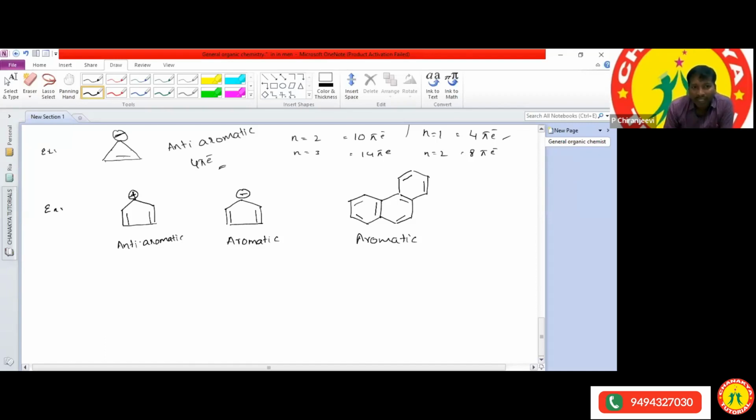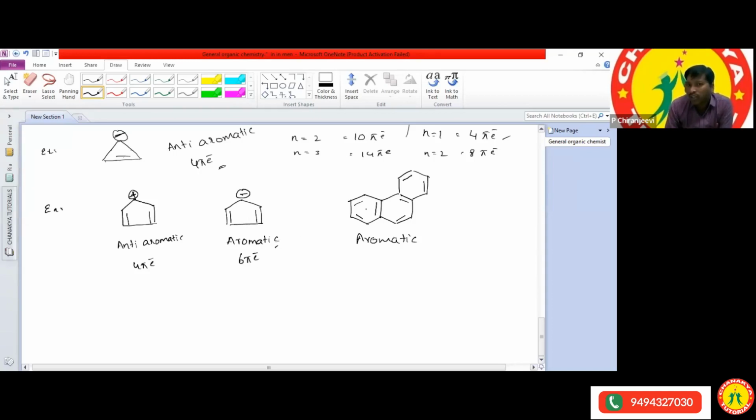Sir, first one is anti-aromatic because conjugation is there, planar structure is there, but it has only 4 pi electrons. But in the second structure, there is planar structure, conjugation, and it has 6 pi electrons. It follows the Huckel rule, and if it follows the Huckel rule, we can call it an aromatic compound.